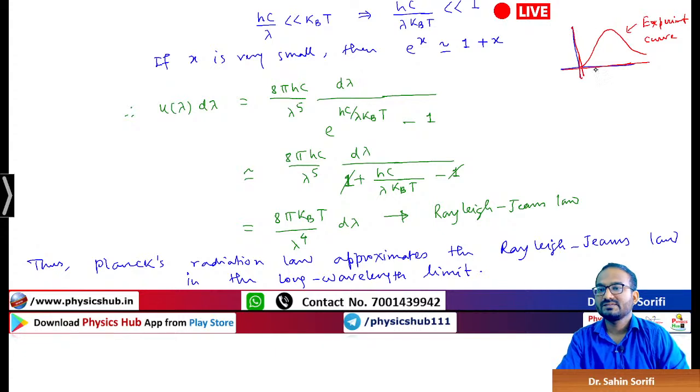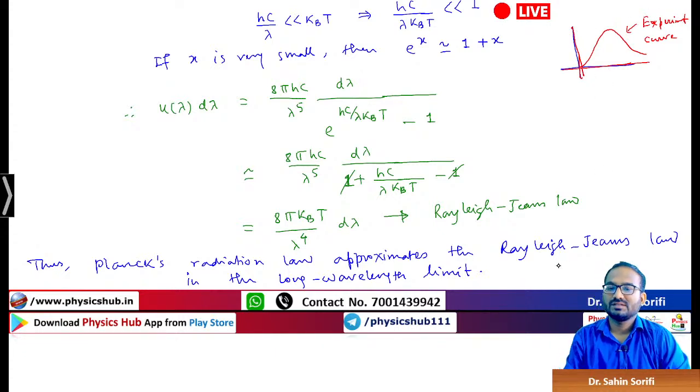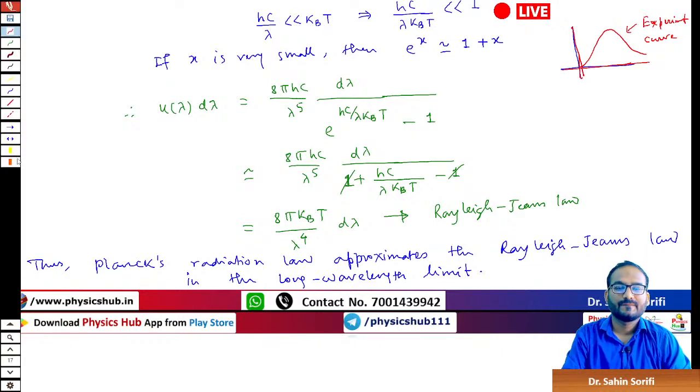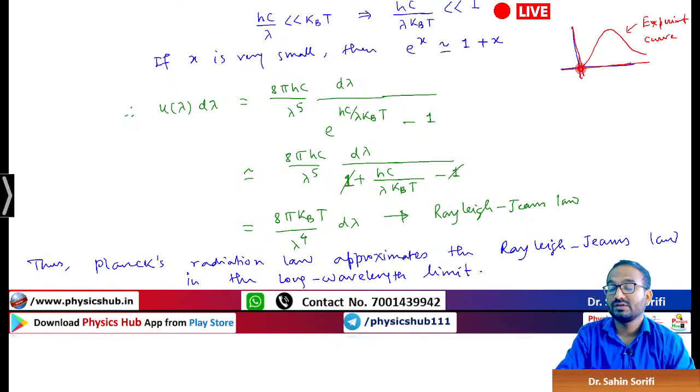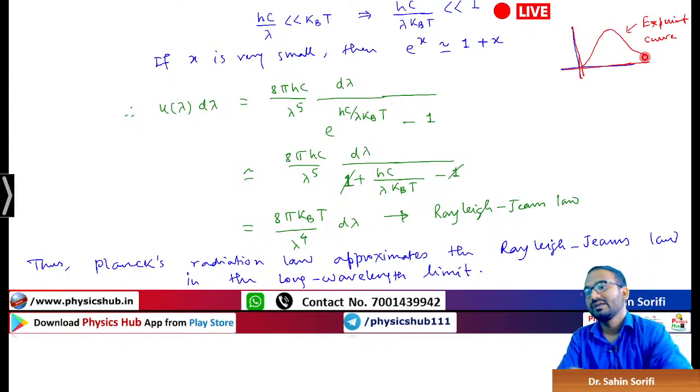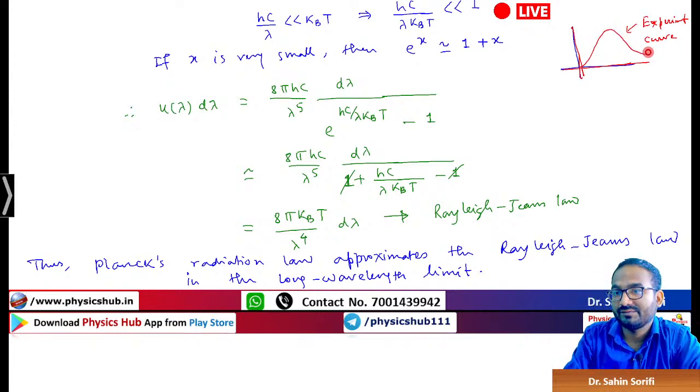To explain this experimentally observed curve, first Rayleigh-Jeans tried, but he was only able to explain this part, the low frequency side, and his model did not fit the high frequency side. Once Wien tried, he could explain the high frequency side, but he could not explain the low frequency side.